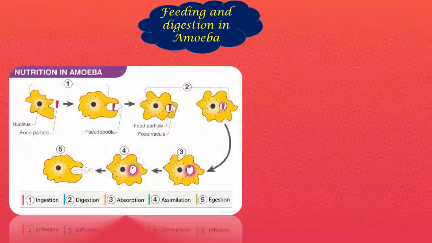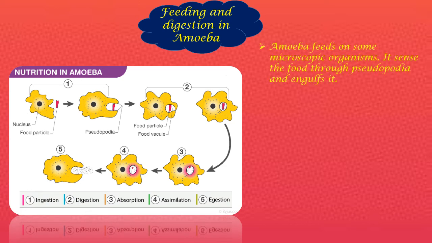Now let us discuss the digestion process in amoeba. So, nutrition in amoeba, look at this picture, it will give you clear information. Amoeba feeds on some microscopic organisms. In the previous slide we saw the movement of the amoeba. It was trying to engulf the organism present near it with the help of the false feet, which are called pseudopodia. Here, for example, this is the food substance present here. That will also be a microorganism, because this animal is itself a unicellular organism.